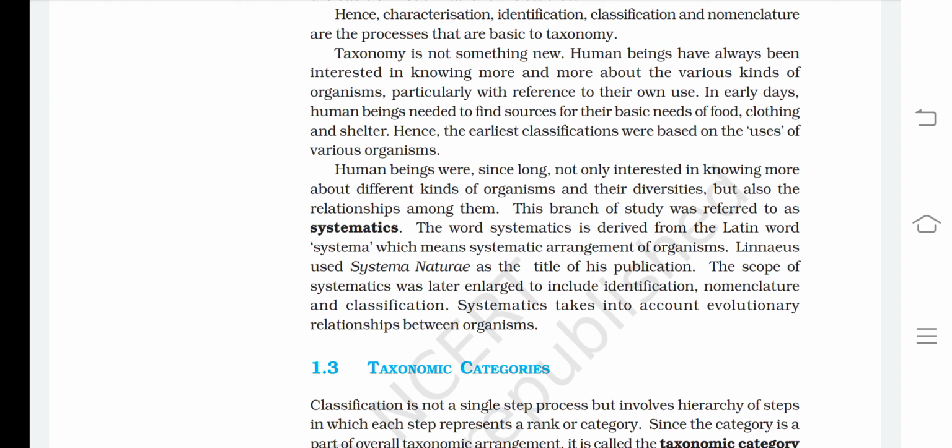Here we end the second part of chapter 1, Biology, of class 11th.